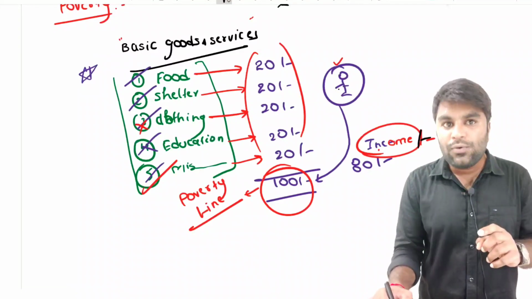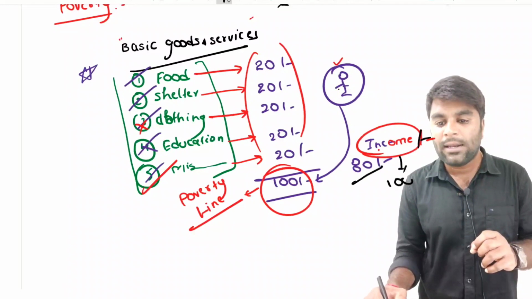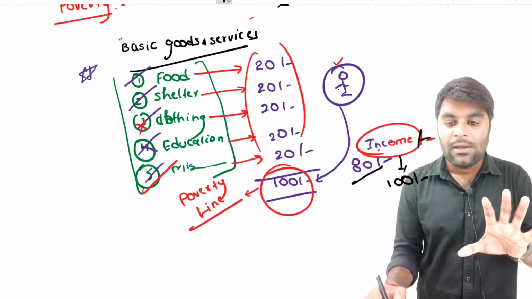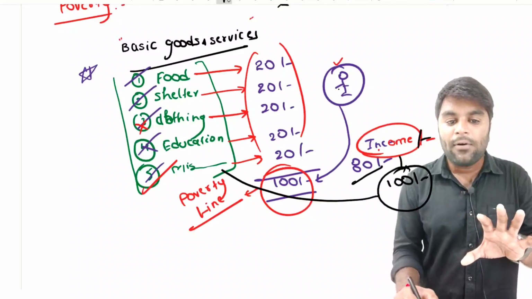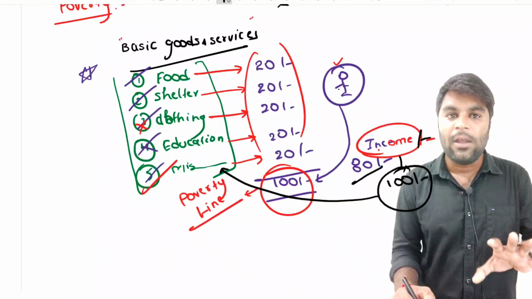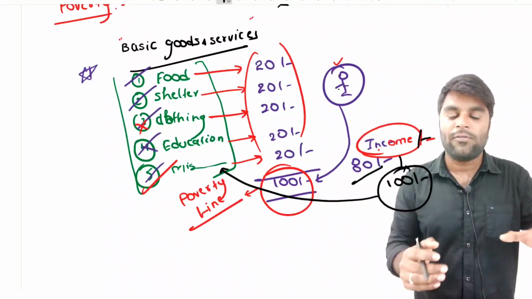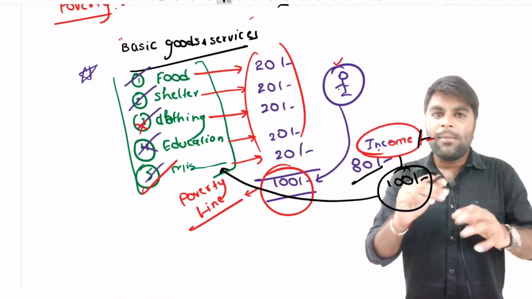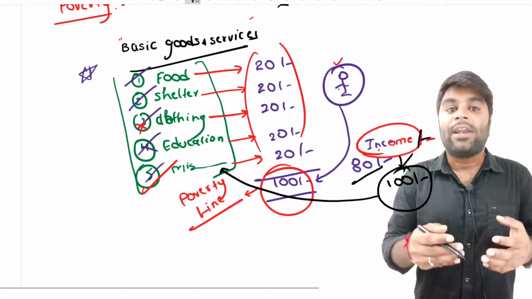If this individual is earning an income of 80 rupees, or say for example, an income of 100 rupees, what does that mean? With the income that he has earned, 100 rupees, he can afford these basic goods and services in his life, so automatically he will be living out of poverty. Isn't it? Now tell me, can I take the income as a basis for defining poverty in India?